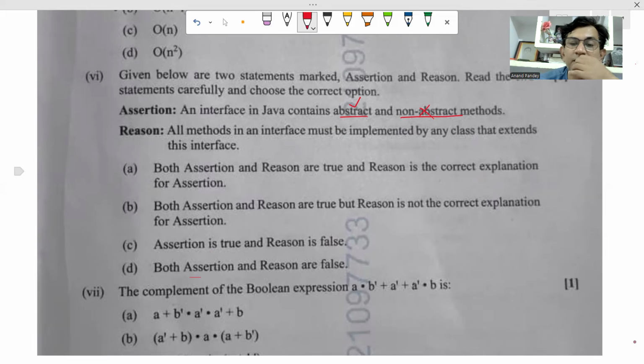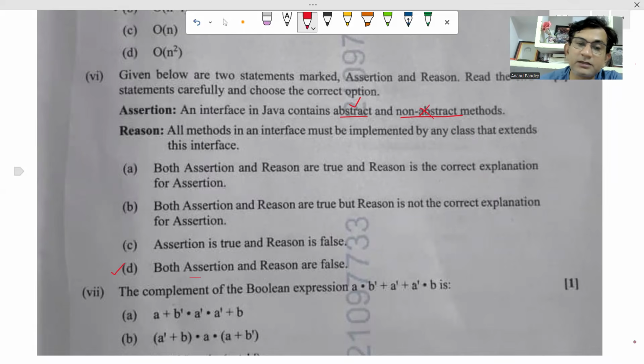Reason: all methods in interface must be implemented by any class that extends this interface. The options: both assertion and reason are true; assertion is true and reason is false; both assertion and reason are false. All methods in interface must be implemented by any class that extends this interface. Here both assertion and reason are false. D is the correct answer.